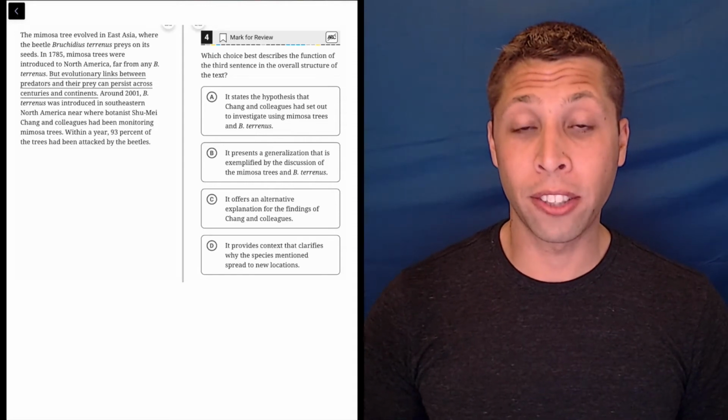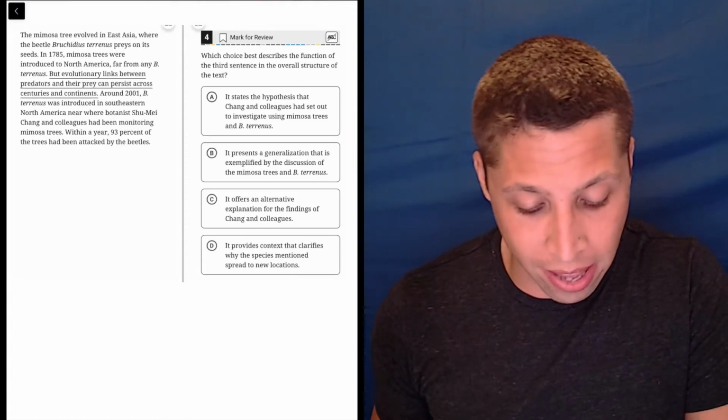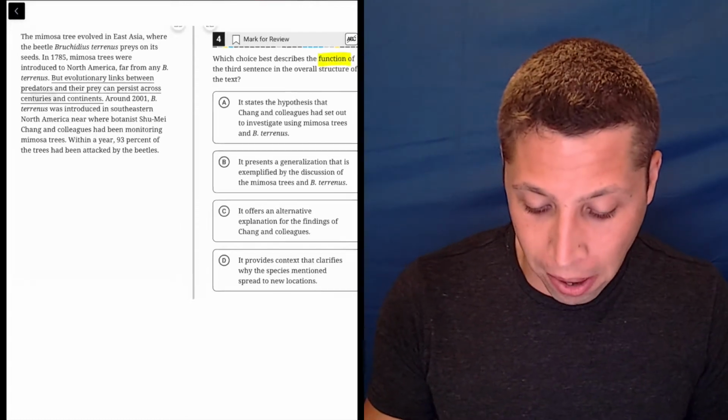All right, this question tells us to look at the third sentence, the one that's underlined, but we do need to think about the entire paragraph. What is the function of this sentence in the overall paragraph? So let's take a look.